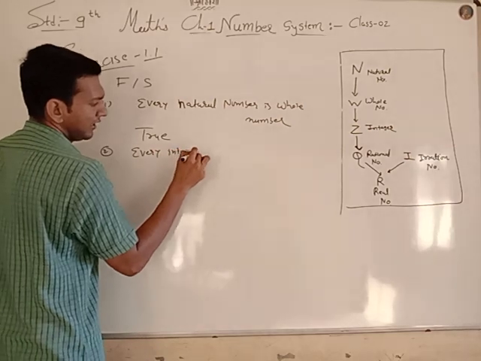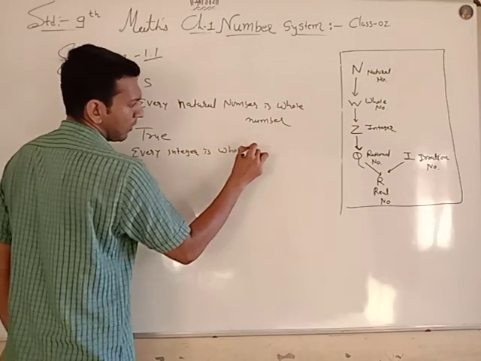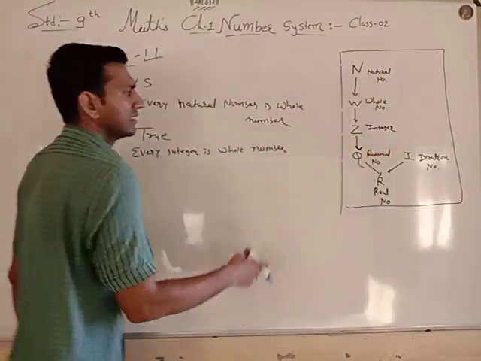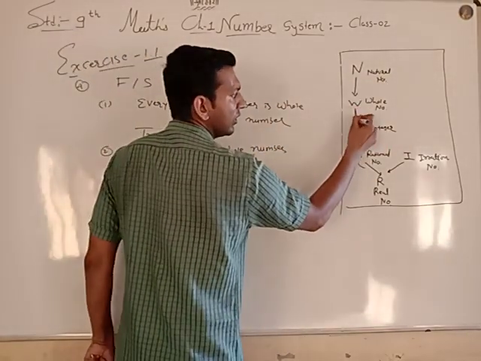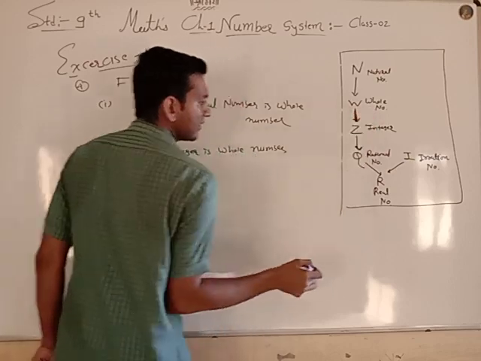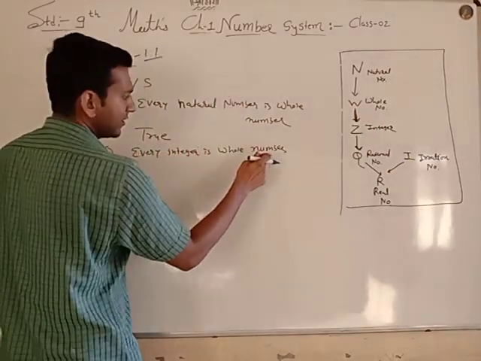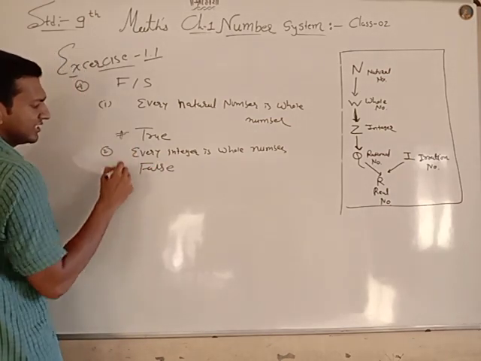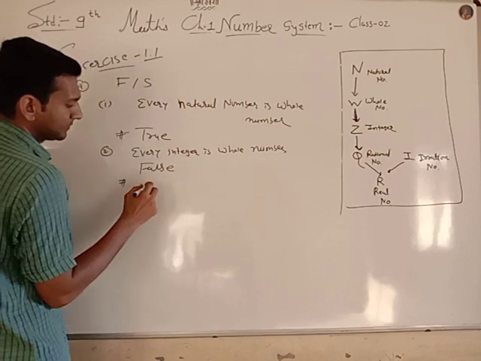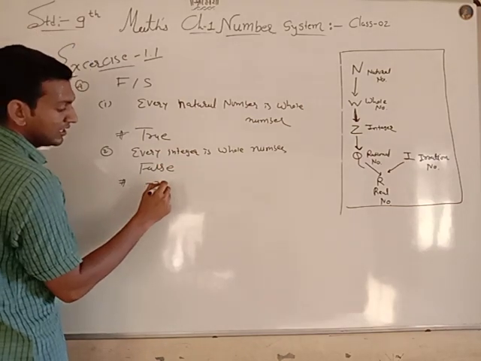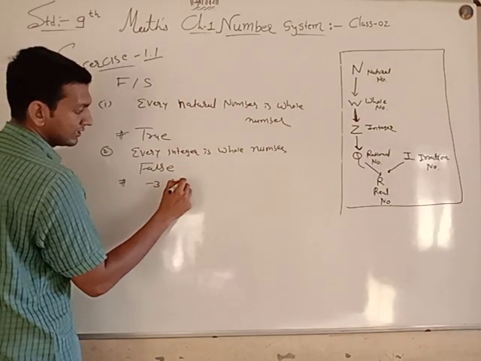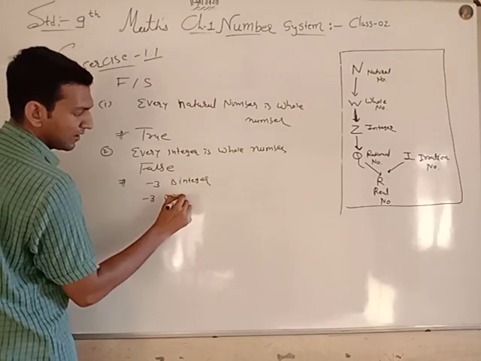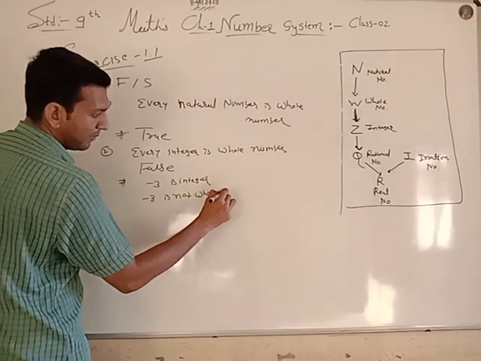False. You can give a reason: -3 is an integer, but -3 is not a whole number.